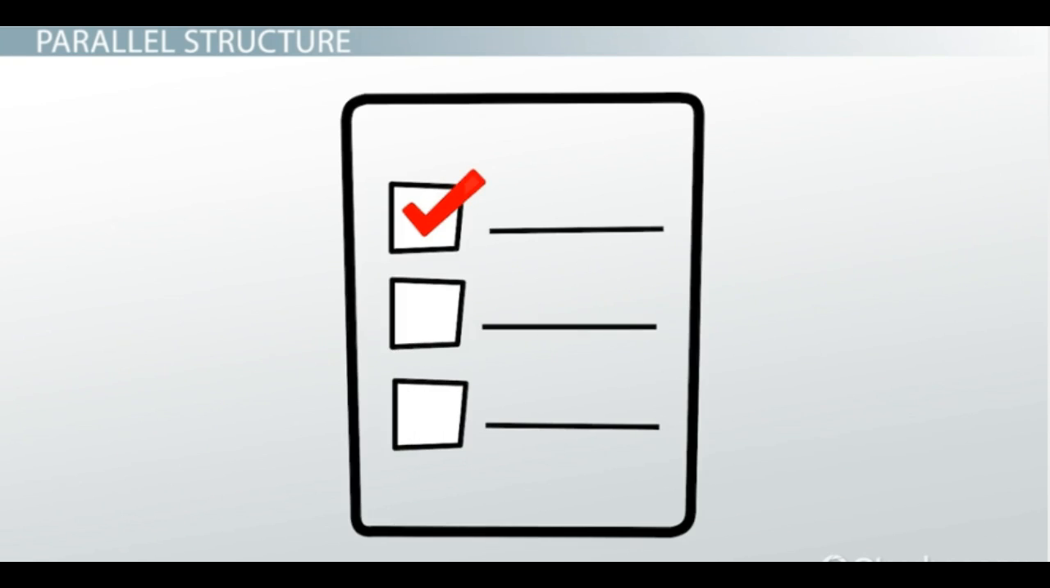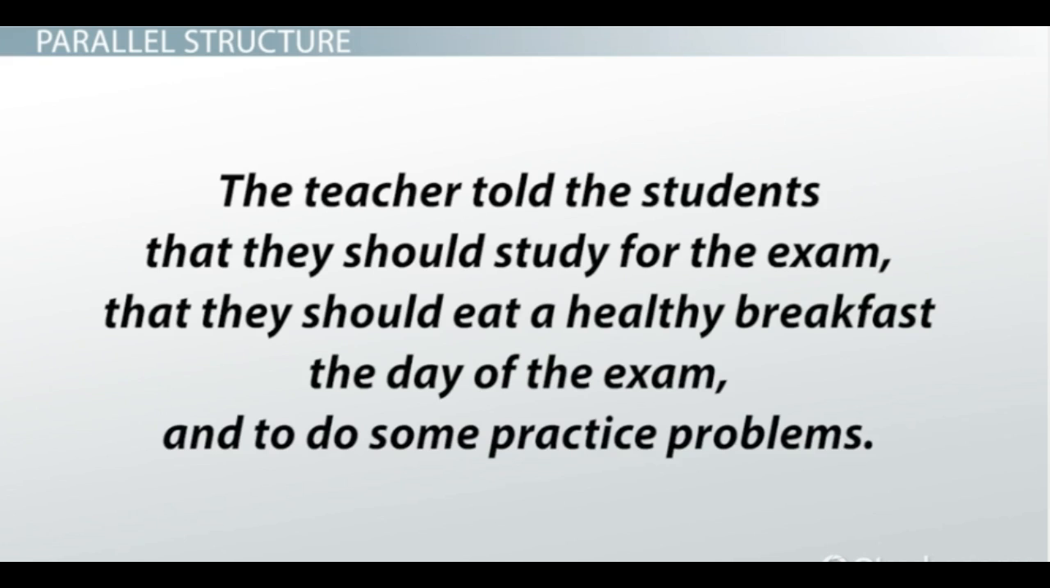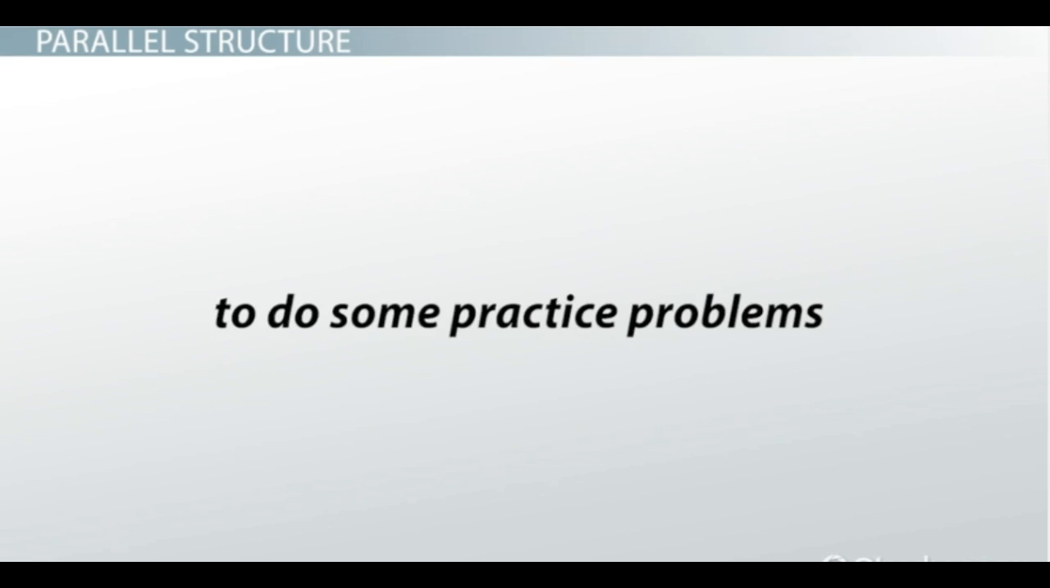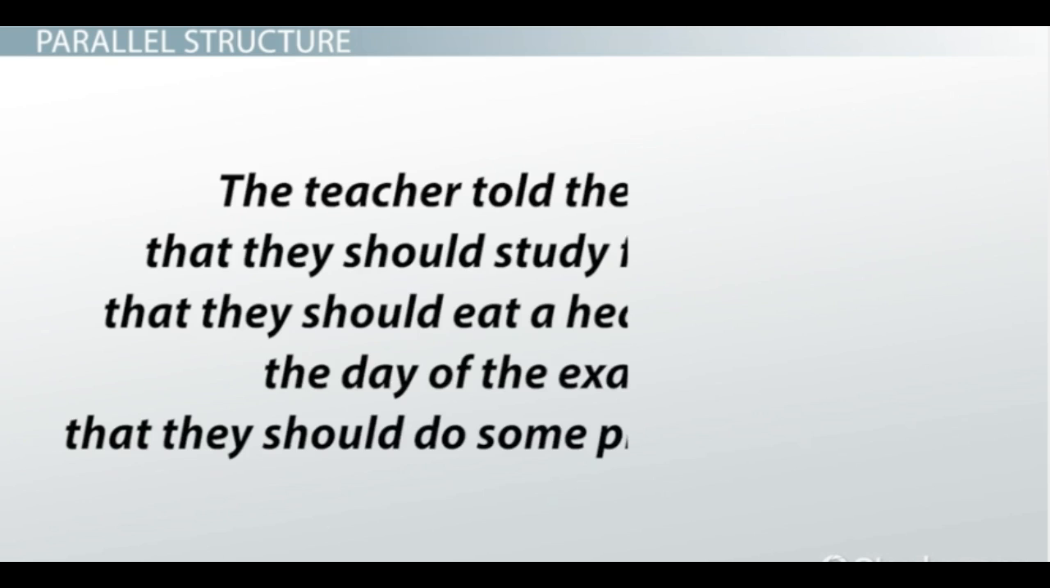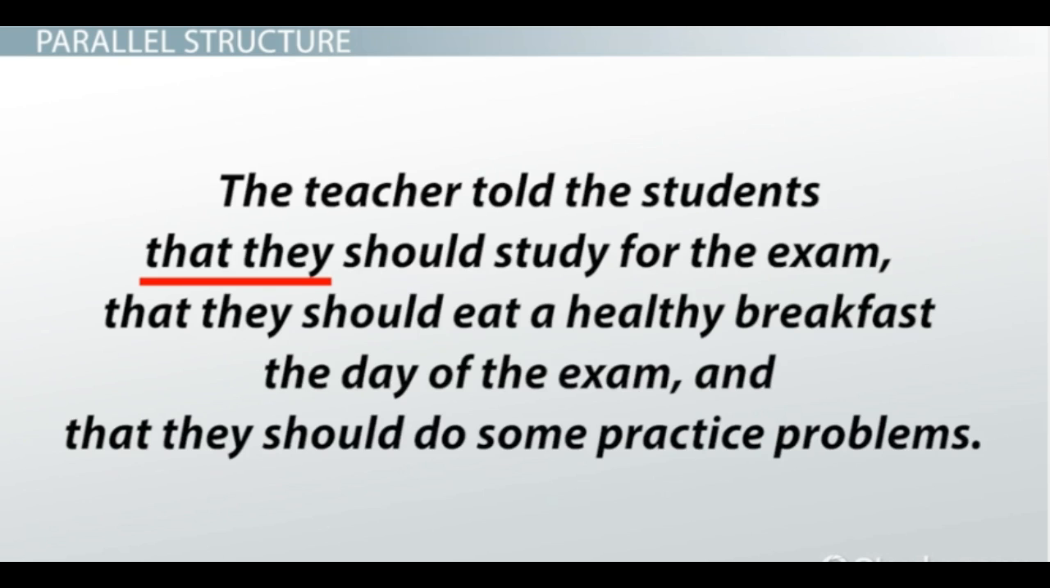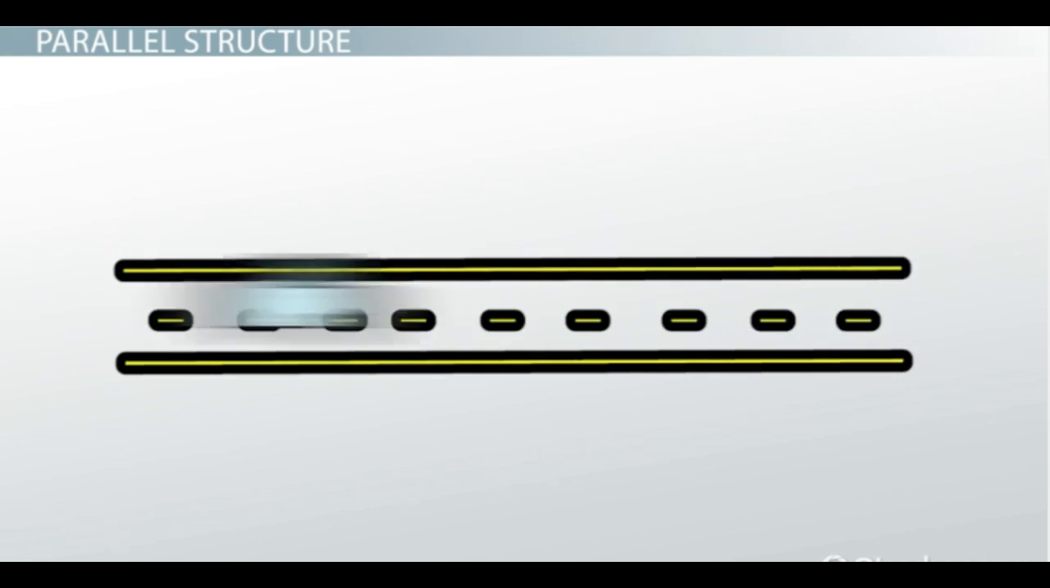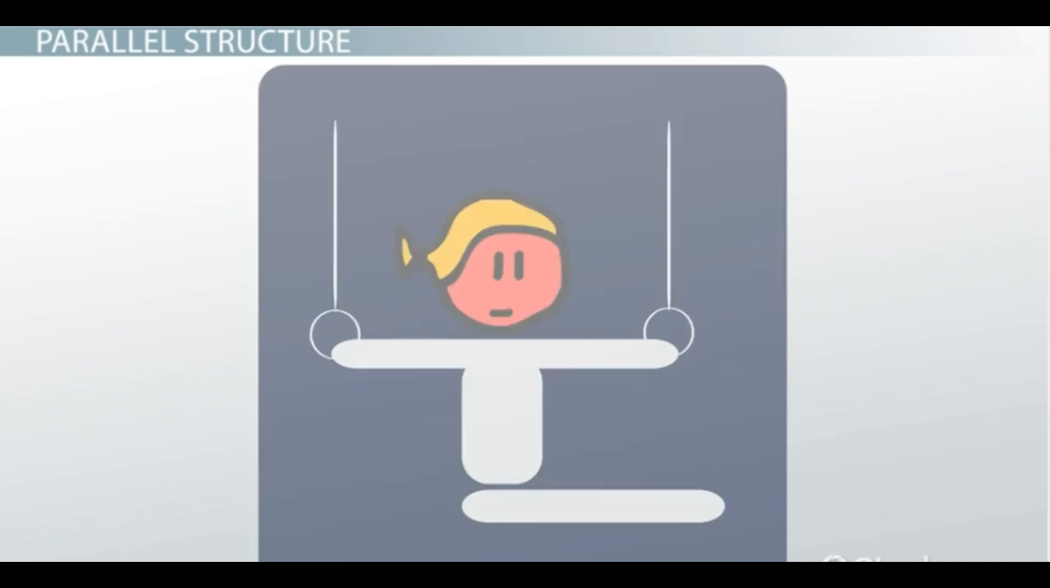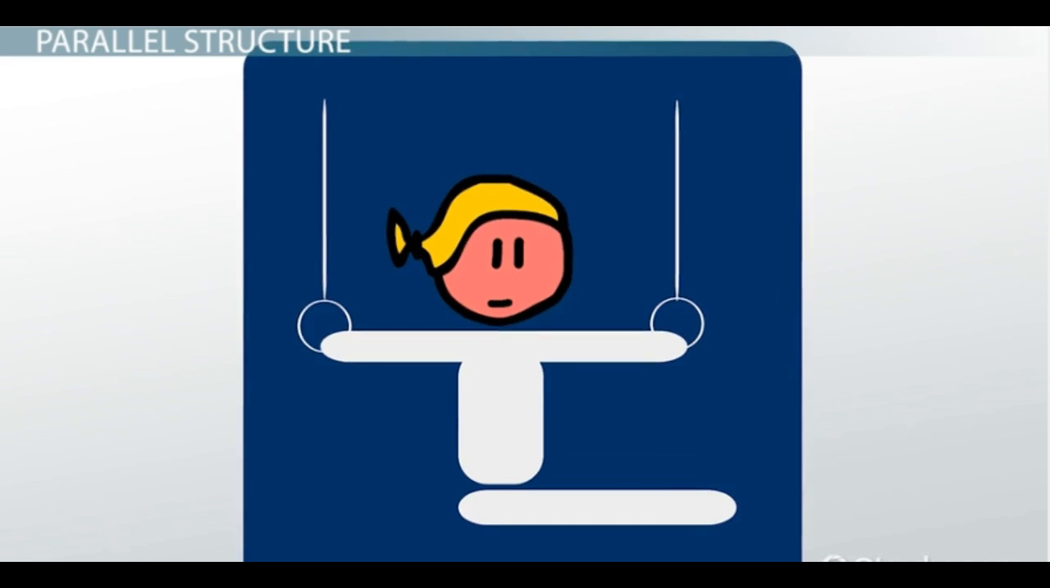Sometimes parallel structure can be larger than a short list. For example, "The teacher told the students that they should study for the exam, that they should eat a healthy breakfast the day of the exam, and to do some practice problems." This is a longer sentence but still needs to be parallel. In this case, "to do some practice problems" does not follow the structure of the rest of the sentence. Instead, make it, "The teacher told the students that they should study for the exam, that they should eat a healthy breakfast the day of the exam, and that they should do some practice problems." Now, this sentence is parallel. To avoid errors in your own writing, be sure that all your words and phrases are parallel.